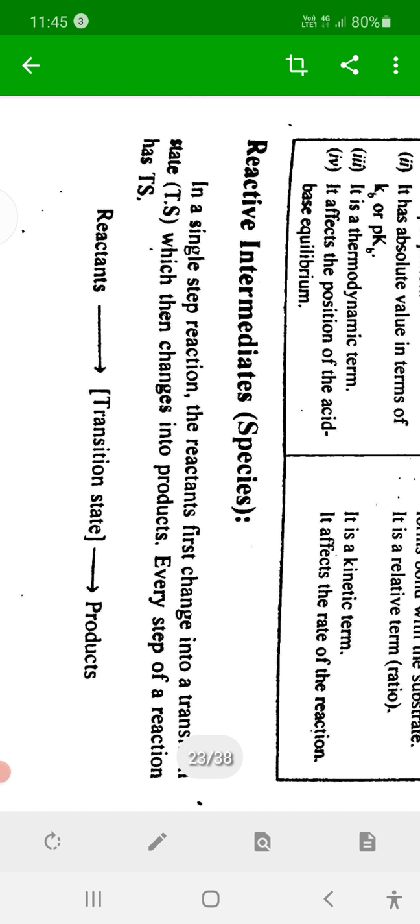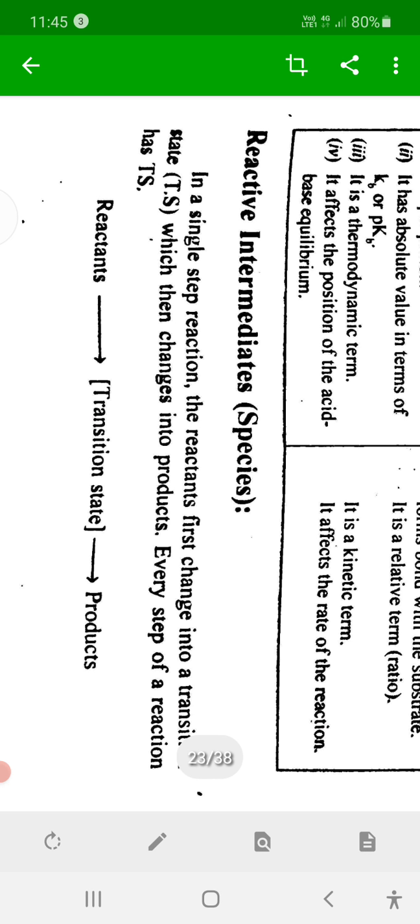If we consider any chemical reaction, then what happens in a chemical reaction? Reactants are converted into products. But that process does not take place directly. Some changes take place in the reactants, and then the reactant is converted into product.